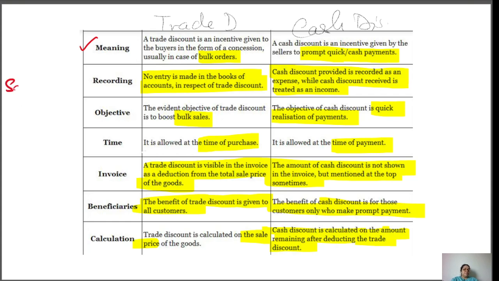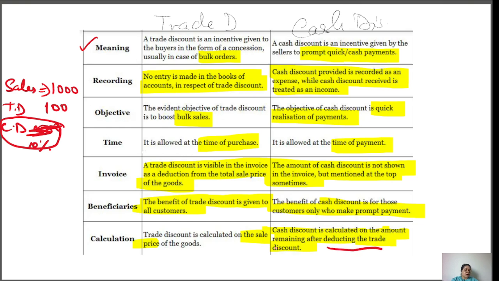For example, sales happen of 1000, and then they give you a trade discount of 100, then a cash discount of 10%. I'm talking about the percentage so that it is clear to you. So 10% is calculated on what amount? After deduction of the trade discount.